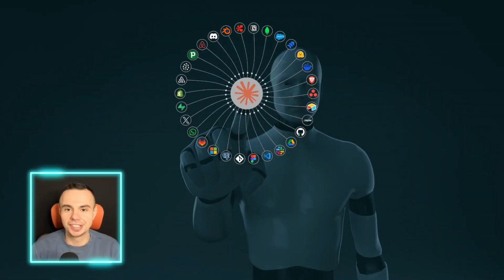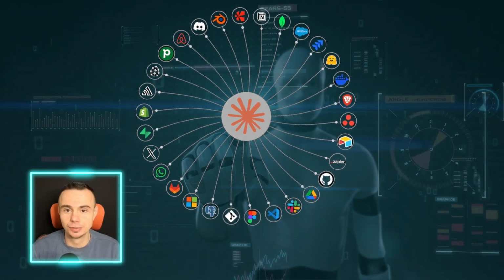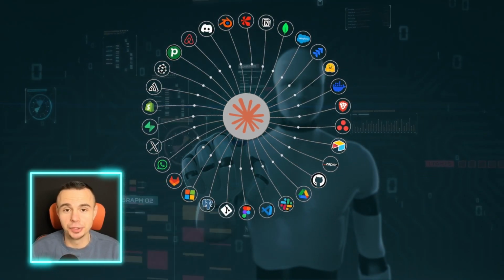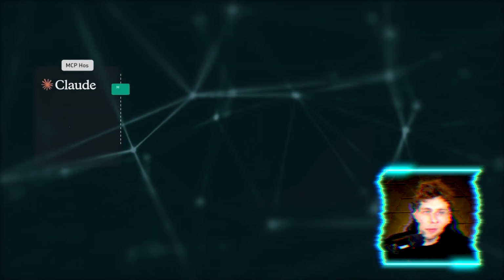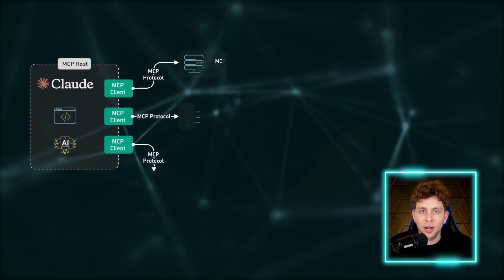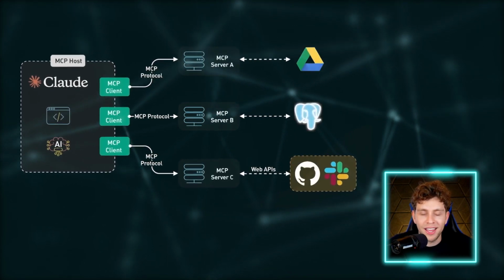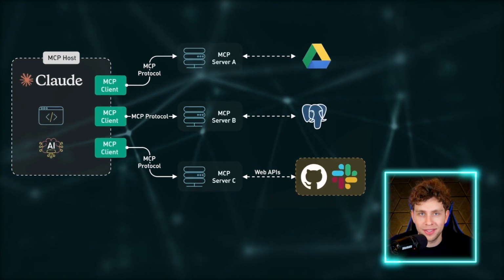What if you could connect an AI model like ChatGPT or Claude to your favorite apps, tools, services, or databases to automate everything, even if you don't know how to code? MCP, or Model Context Protocol, is the revolutionary new standard that is changing how AI agents and large language models access and interact with the world. And in this comprehensive course, you will master this game-changing technology step by step.